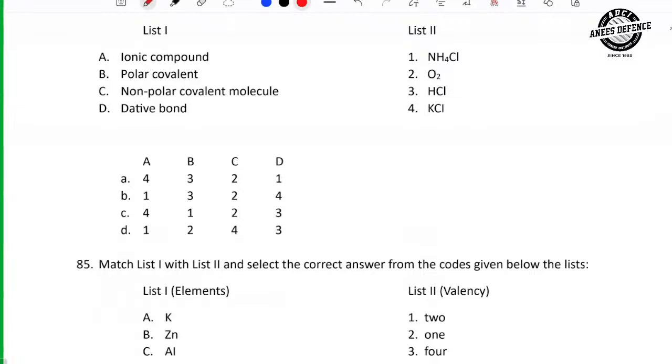Easy question. We have to match the pair. So you can just pick any one option and eliminate another option. So in first, A has two choices, now 4 and 1, right? So ionic compounds 1 and 4. 4 is what? KCl. For ionic compounds, one should be metal and one should be non-metal. So ionic compound must be 4. Is that clear?